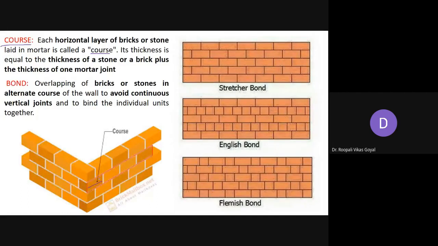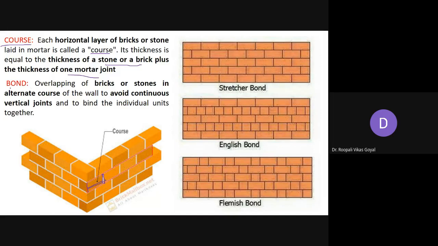Its thickness is equal to the thickness of the stone or brick plus the thickness of one mortar joint. So here you can see the brick starts here, and here there is a joint because you have to join it with the second brick. So this is the length of your stone or brick, plus the thickness of the mortar. So this is one course. The horizontal layer of brick or stone is called a course.